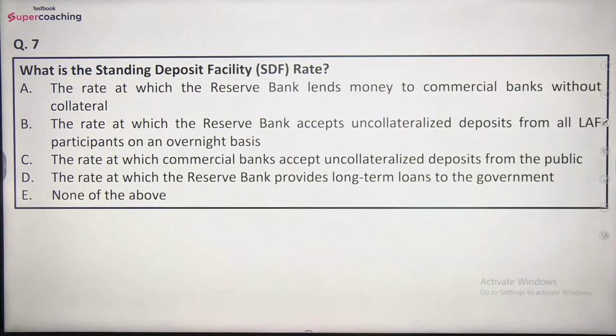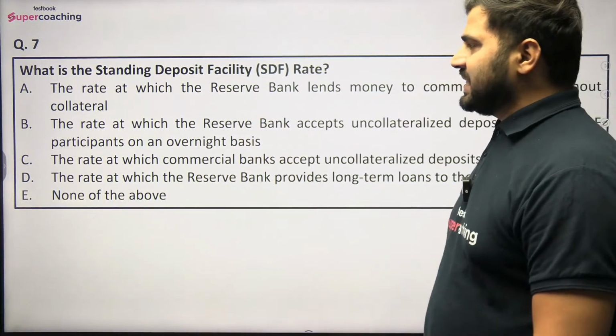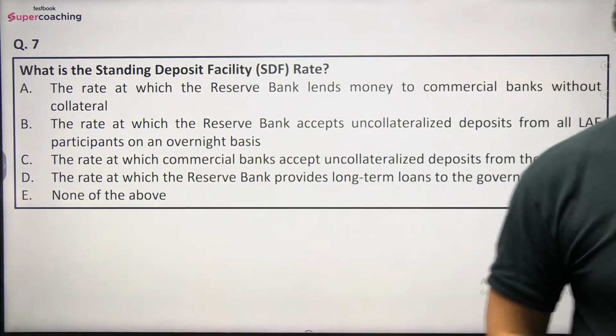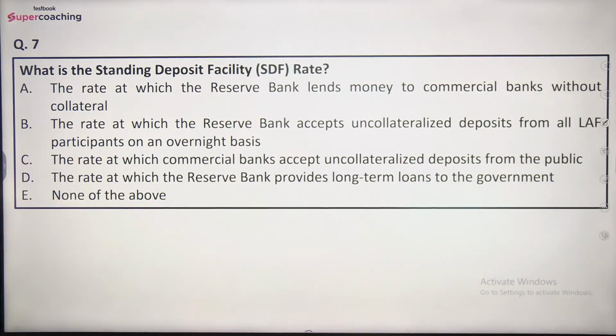क्वेश्चन नंबर 7th इज व्हाट इज द स्टैंडिंग डिपॉजिट फैसिलिटी रेट, बताइए, व्हाट इज द स्टैंडिंग डिपॉजिट फैसिलिटी रेट, एसडीएफ रेट. So options are: the rate at which the RBI lends money to commercial banks without collateral; the rate at which the Reserve Bank accepts uncollateralized deposit from all LAF participants on an overnight basis; the rate at which commercial banks accept uncollateralized deposit from the public; the rate at which the Reserve Bank provides long-term loans to the government; or none of the above. क्या मतलब बताइए, स्टैंडिंग डिपॉजिट फैसिलिटी क्या मीनिंग है, डू लेट मी नो.